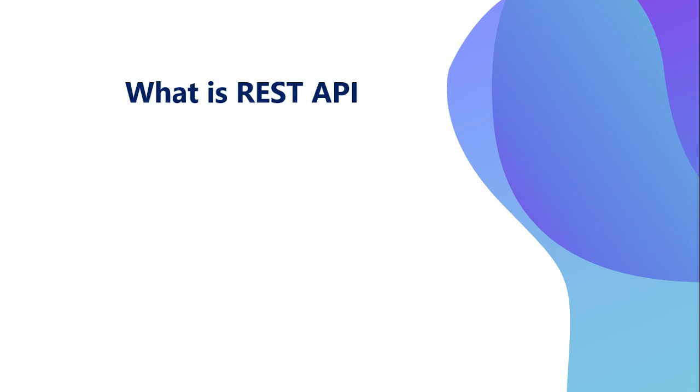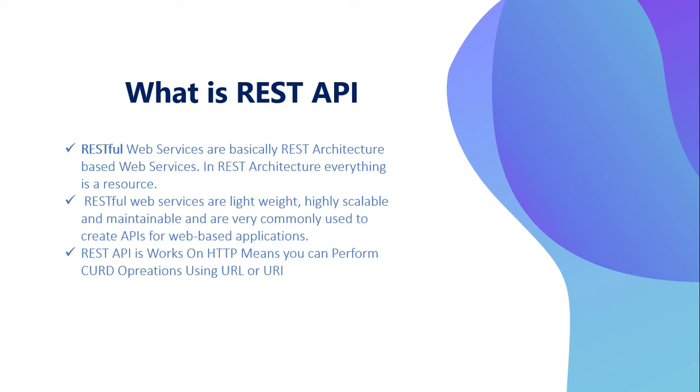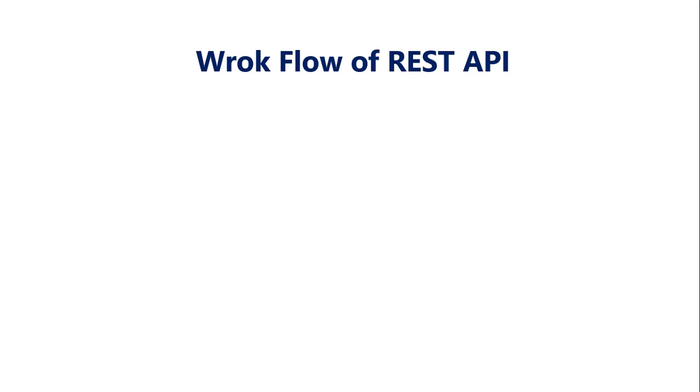Move on. What is REST API? REST means representational state transfer. A REST API is built from REST architecture for web-based applications. As I said earlier, REST API works on HTTP. Means you can perform CUD operations also using a URL or URI. Okay, let us move on.